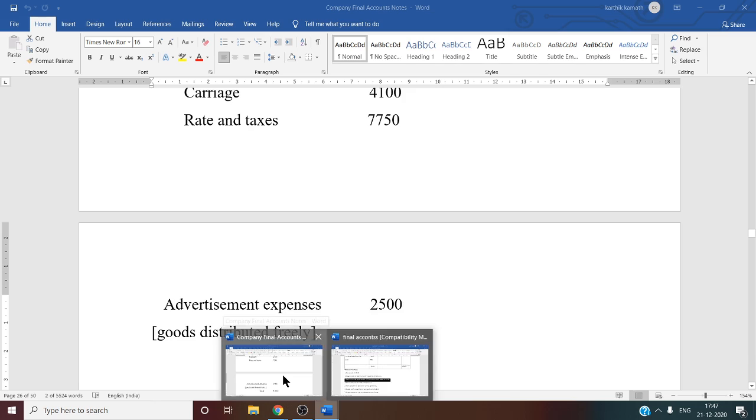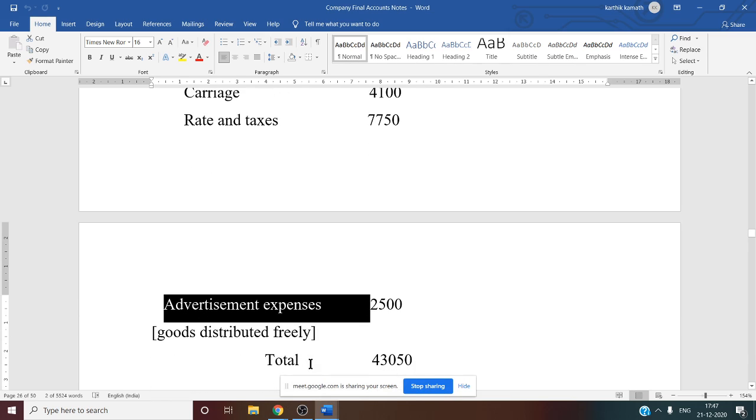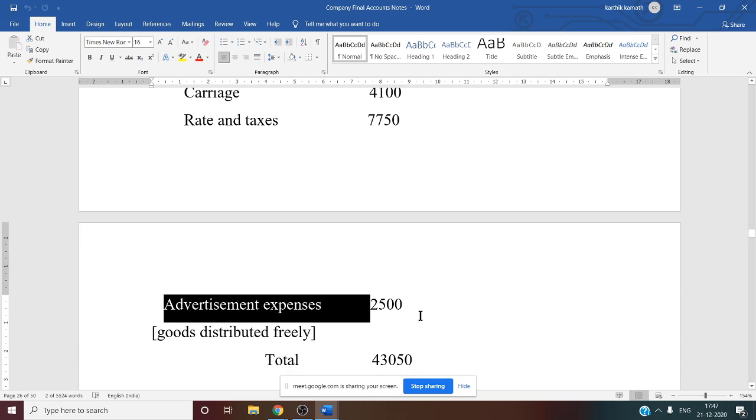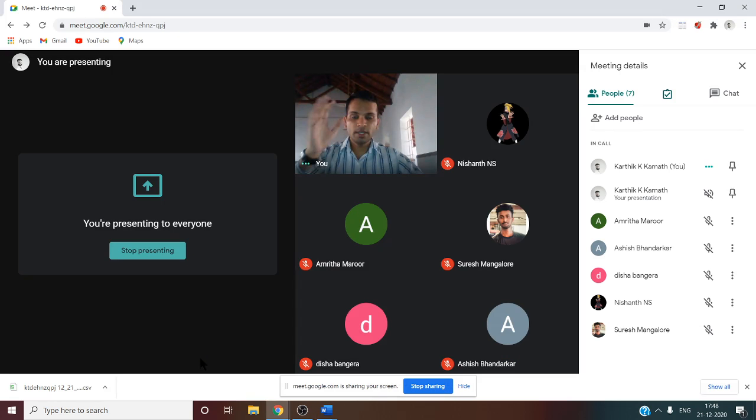So the final other expenses total we want: the first five items plus this advertisement expenses item. If you add all these, 9,000, 17,700, 2,000 plus 4,100, 7,750 plus 2,500, you will get the final other expenses, that is 43,050. So now note number 30 is also over. We have prepared the working notes from working note number 22 to 30. This is the working note for the profit and loss account.